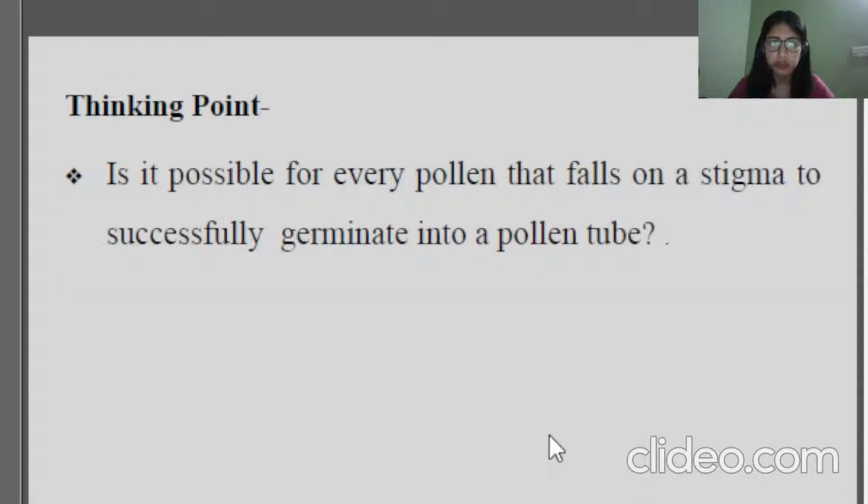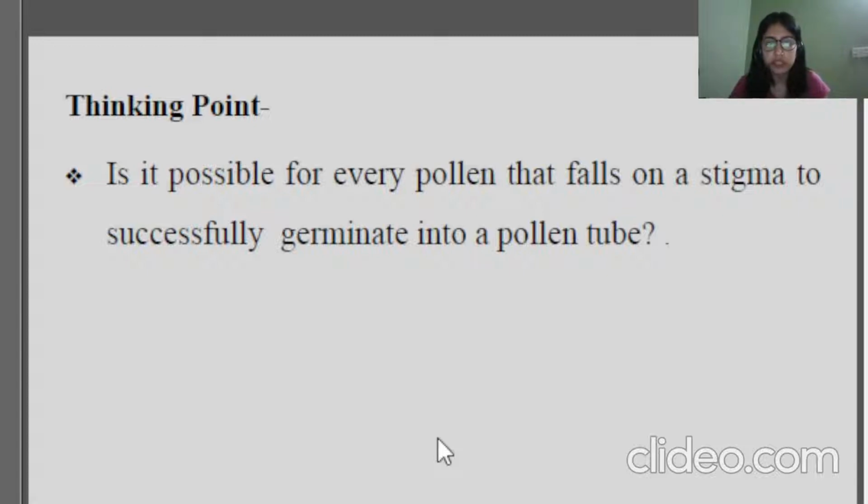Yes, so we will be moving forward now. Here we have another thinking point. You will be thinking whether it is possible for every pollen that falls on a stigma to successfully germinate into a pollen tube. If yes, you will give your reason for that also, and if no, then also you will give your response in the chat box. I will look at it, and I will give you the correct answer, or a hint towards it, if you are not able to.